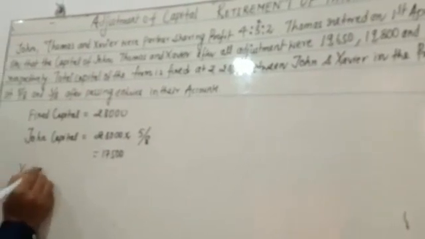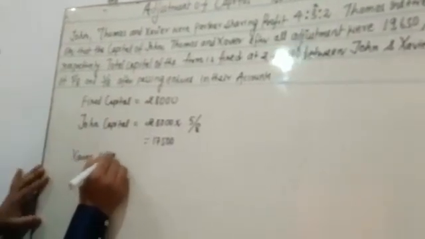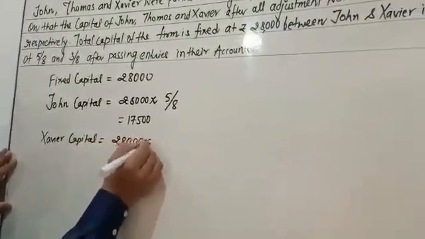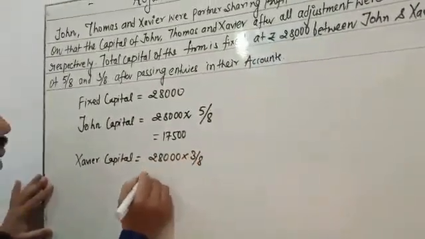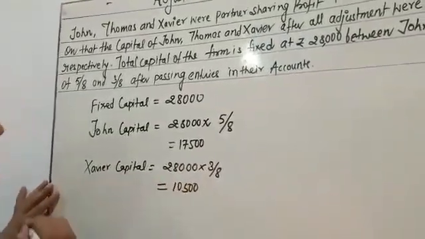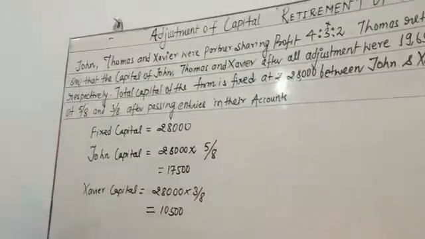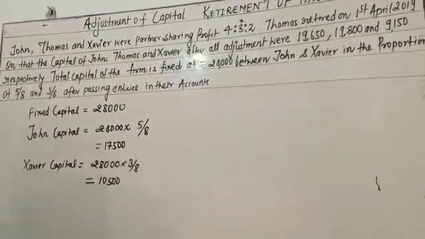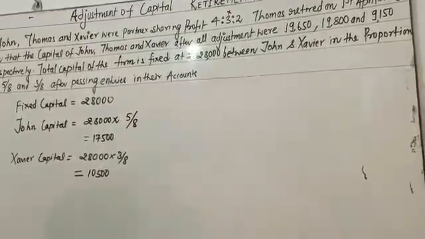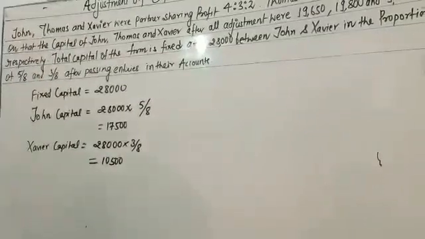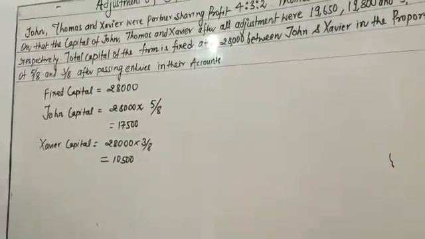Now what is the capital of Xavier? Xavier's capital is equal to 28,000 multiplied by 3/8, which is equal to 10,500. So you distributed the fixed capital into the new ratio of John and Xavier. Now what is the next task? The next task is very simple, my dear student. You need to calculate the new capital.